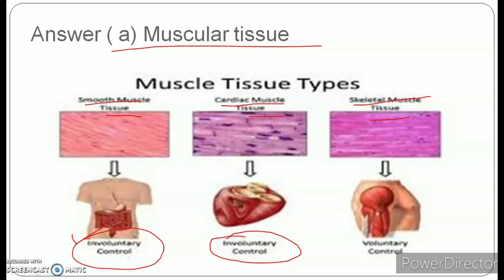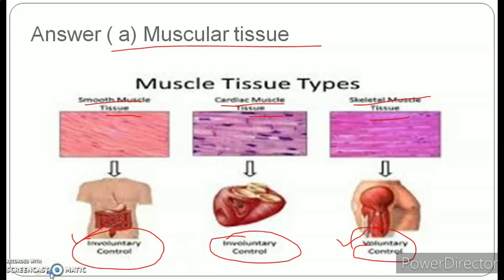We can't regulate the functioning or the mechanism of the cardiac muscles and the smooth muscles, but skeletal muscles are voluntary in nature. Now what do you mean by voluntary? These muscles can be moved at our will, okay. As their movement is under our will, we can term it as voluntary. By our will we are able to move these sort of muscles. We can move our hand, we can locomote from one place to another. So these are the three important types of the muscle fibers that are present in the human body.